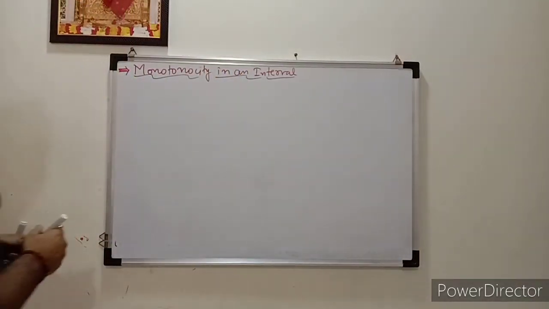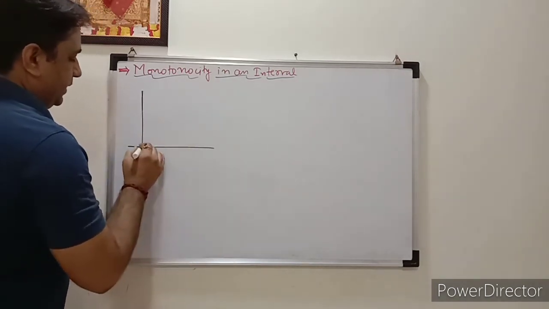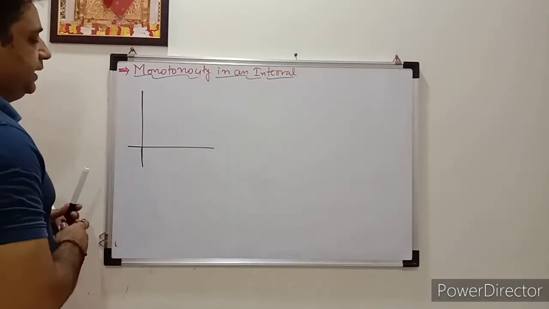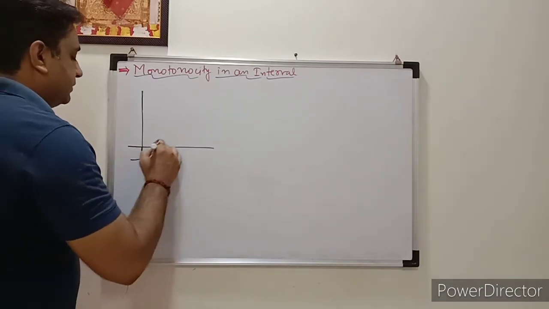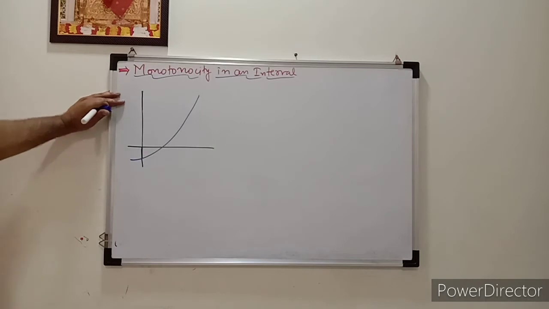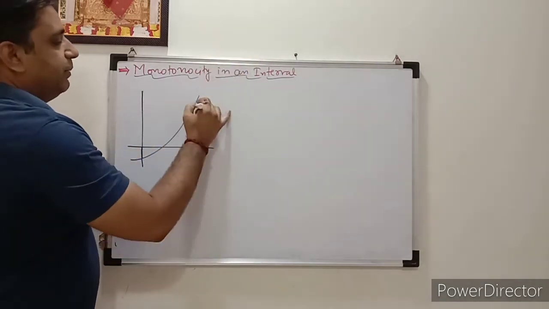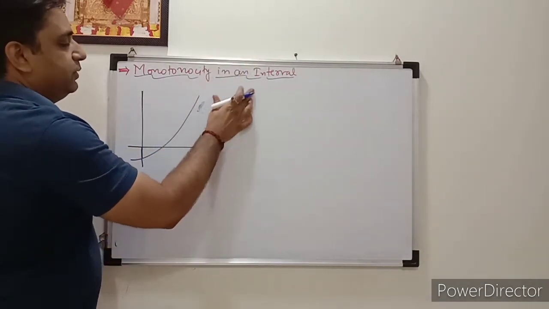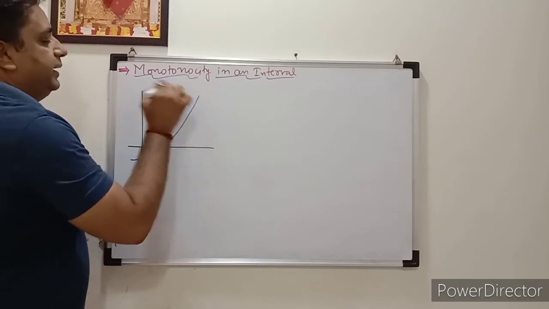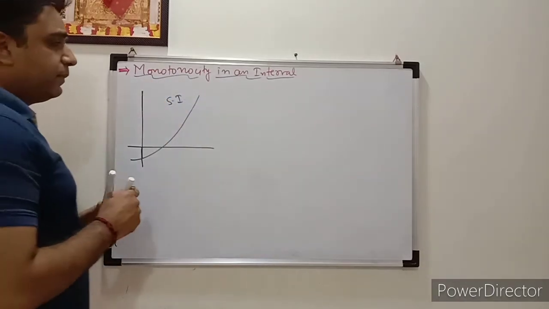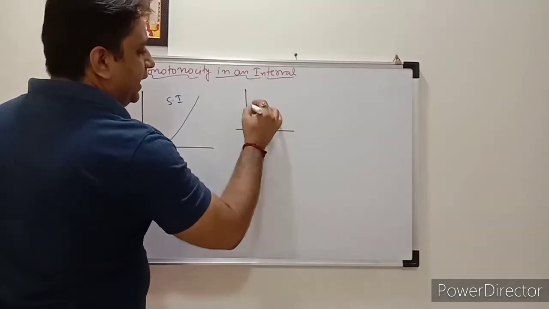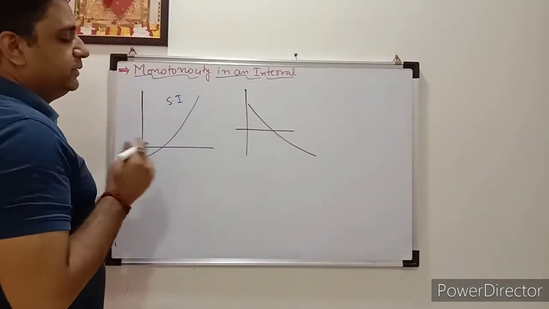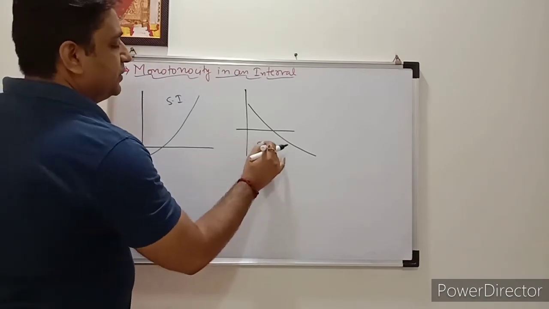For example, again I am taking a graph here. One of the graphs is like that. Is it increasing or decreasing? Yes, it is strictly increasing. As I have already told you, strictly increasing means it is continuously increasing. I'm writing it in short form: strictly increasing. Now let's take another example, in this manner. This is nothing but strictly decreasing.